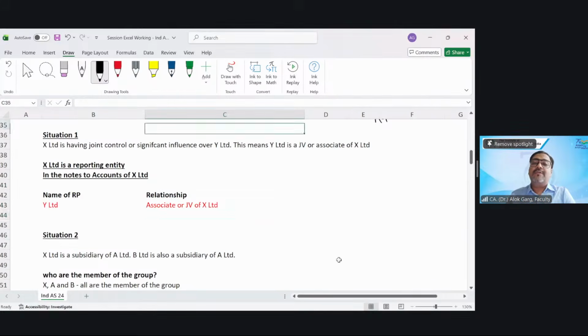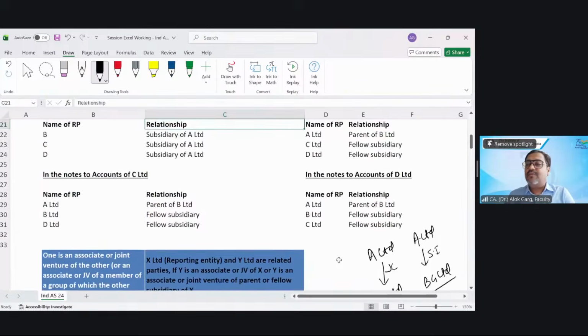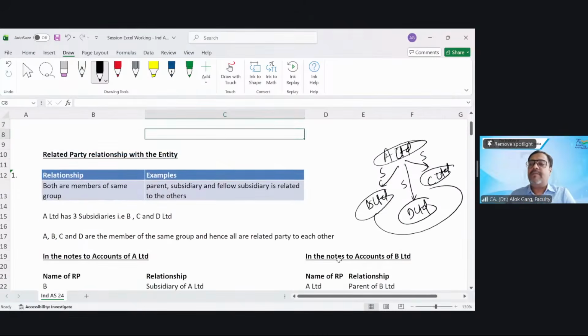Situation number 2. So we understood one is very simple, that one is an associate or JV of the other entity. Now it is talking about one that is an associate or JV of a member of the group also. For example, we have covered this group. This D Limited is having a joint venture, which is DG Limited.